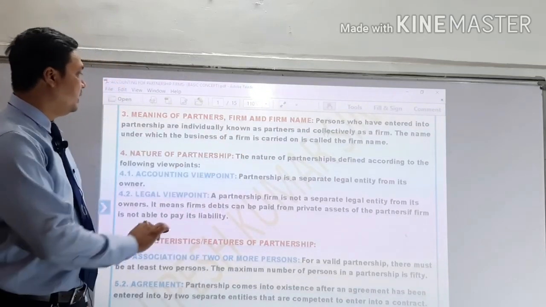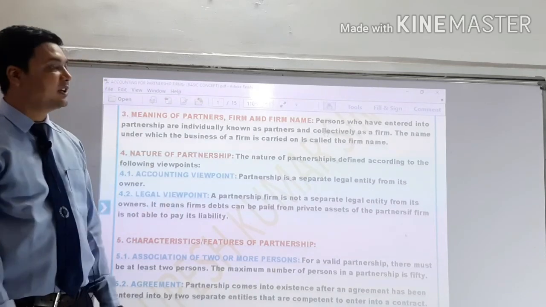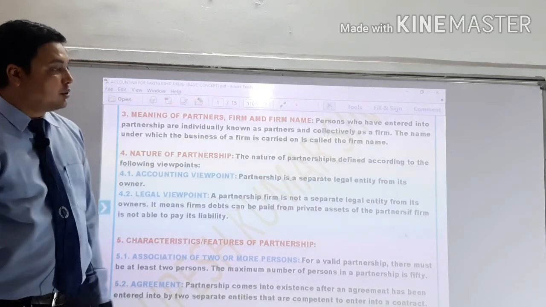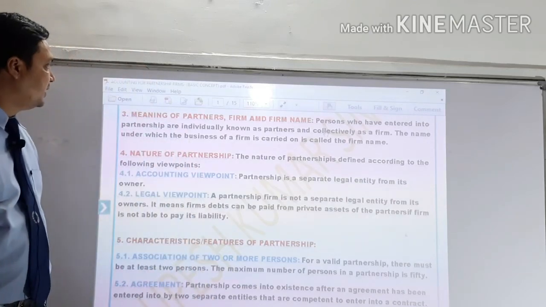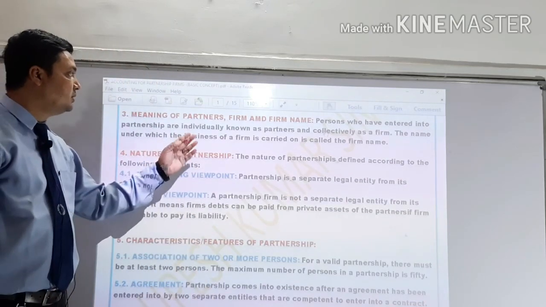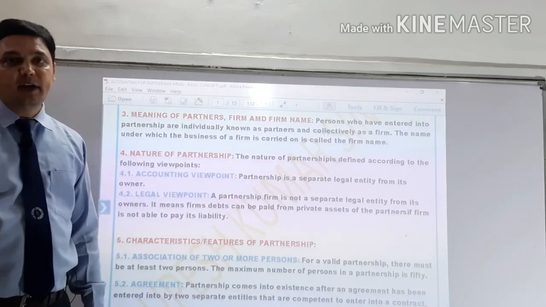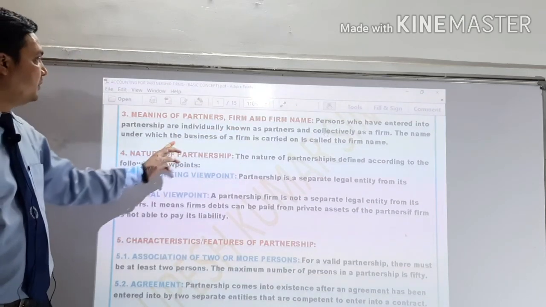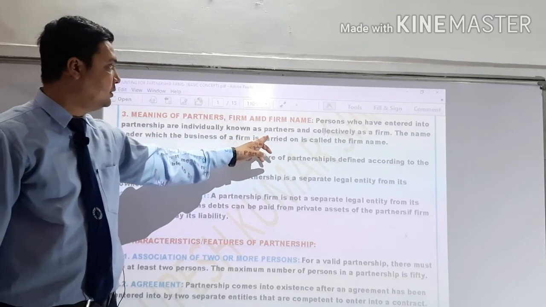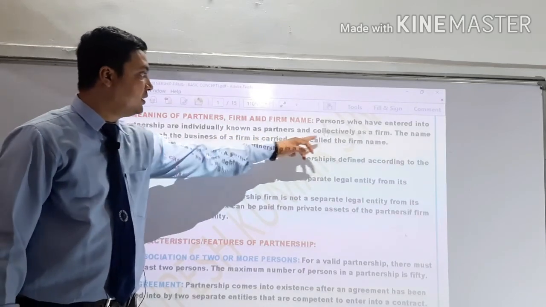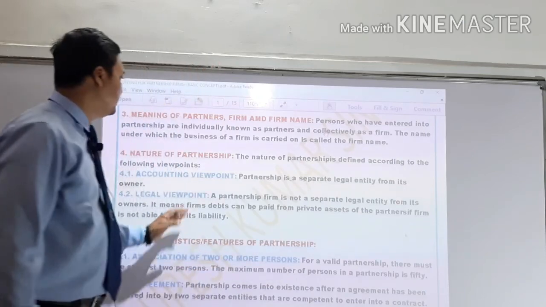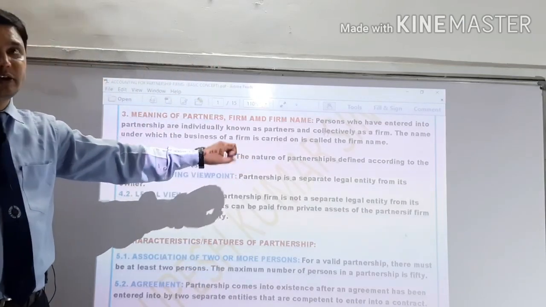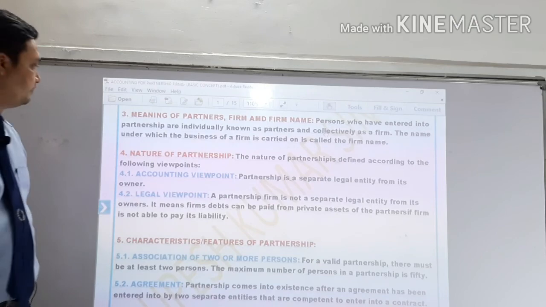And the name under which the business of a firm is carried on is called the firm name. I hope you understand the meaning of these three words: partner, firm and firm name. Individually known as partner, collectively all the partners known as firm, and the name under which the business of a firm is carried on is called firm name.